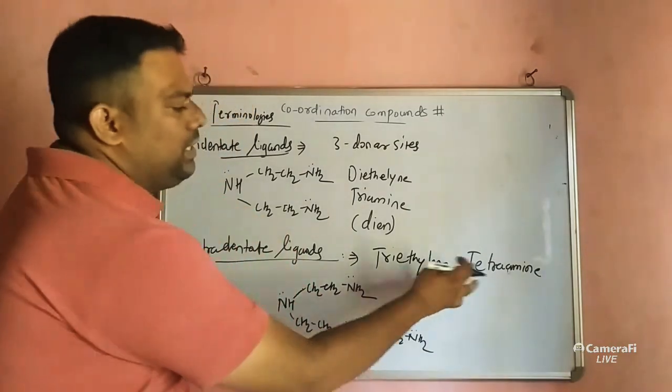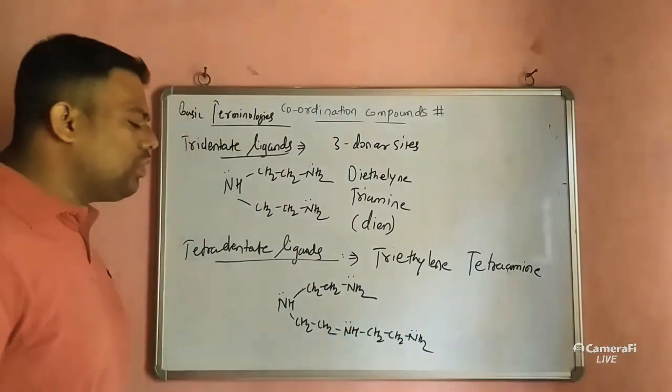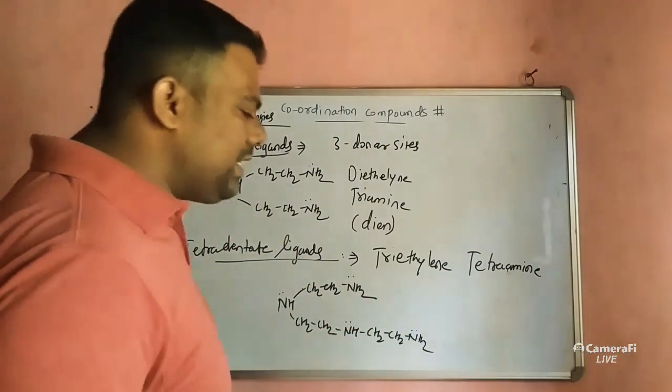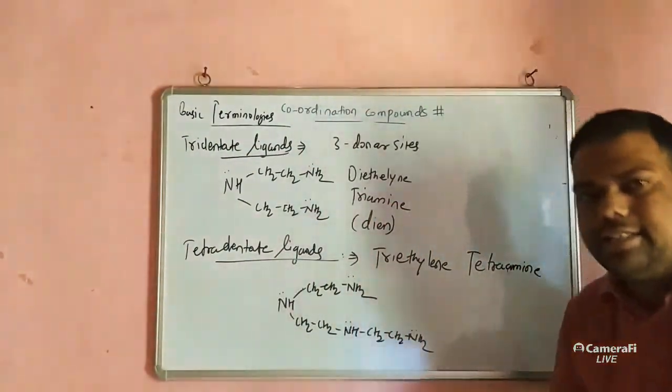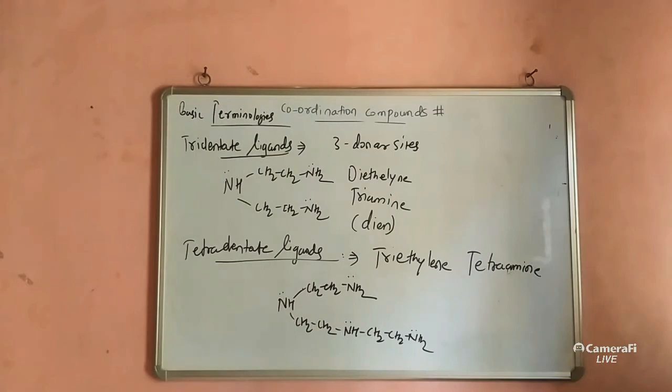So triethylene tetramine means four donor sites in total. As examples, you must write all of these, tridentate, tetradentate, from first onwards.